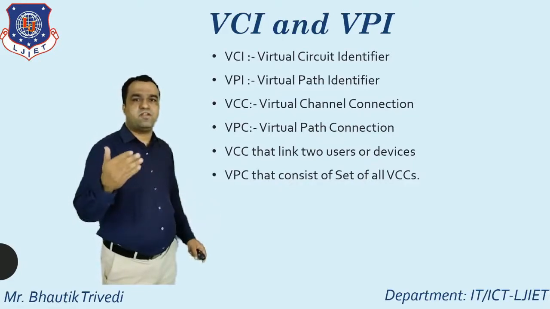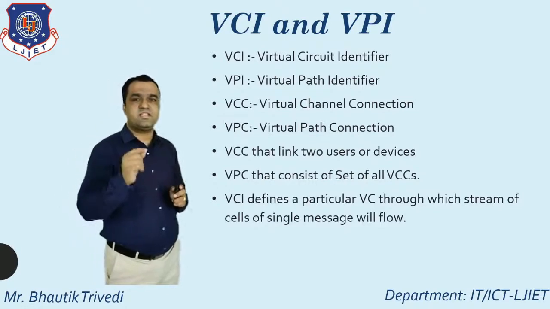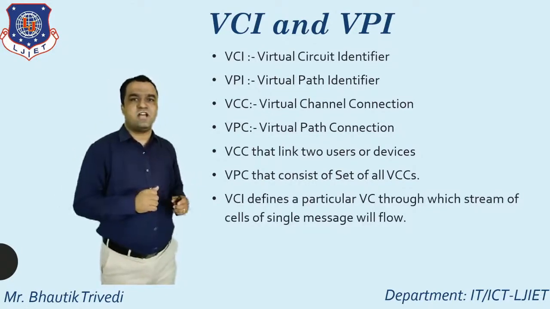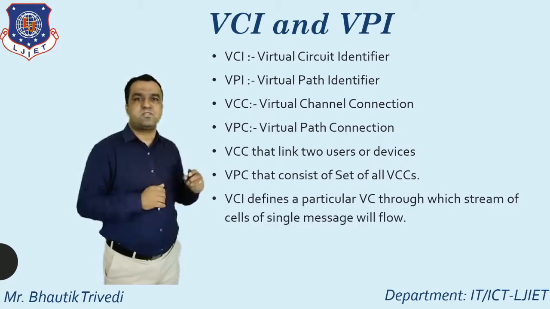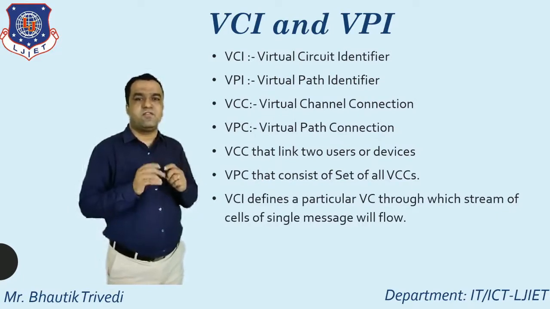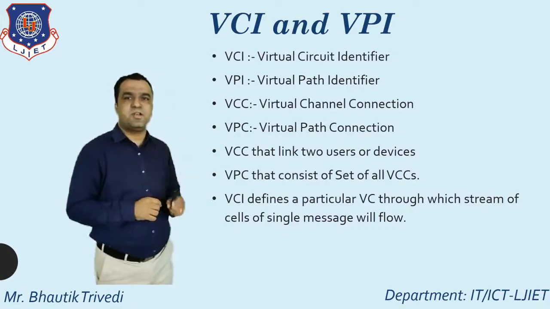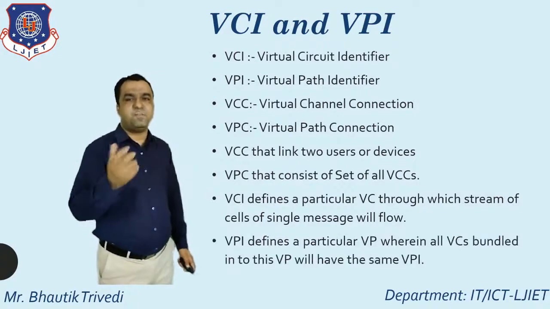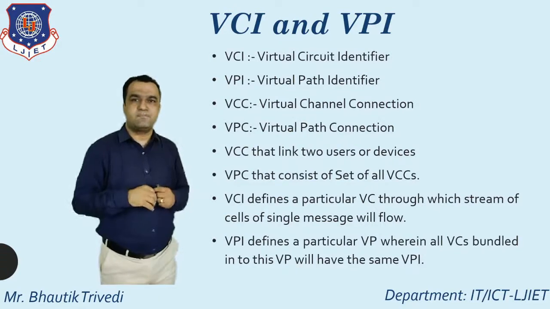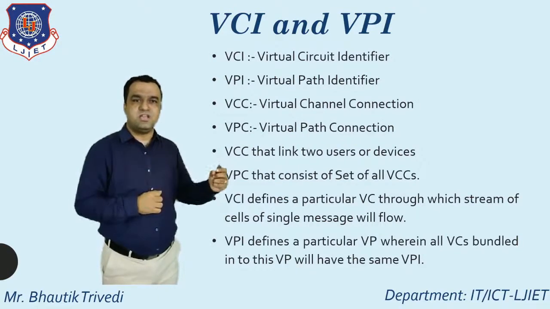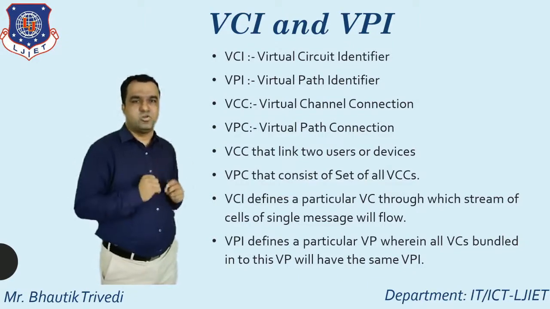a set of different VCCs. So again, VCI, the virtual circuit identifier, directly defines a particular VC through which the stream of cells of a single message will flow. So by using the VCI, you can directly transmit the different cells. And the VPI defines a particular VP. VP means what? That's the virtual path. In this, all the VCs, which means virtual circuits, are connected together.